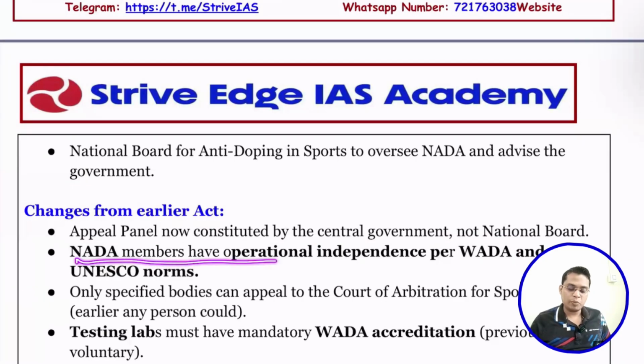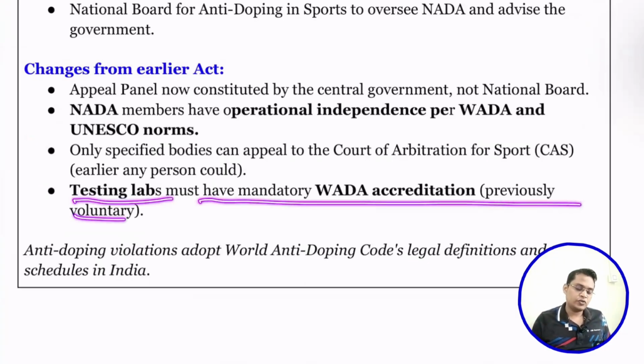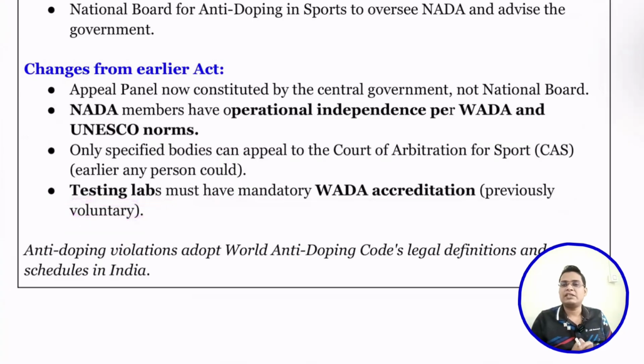NADA members have operational independence as per WADA. So now the national anti-doping agencies have operational independence. They are not dependent on the government, as per the World Anti-Doping Agency's norms. Only specified bodies can appeal to the Court of Arbitration for Sport, which means we can remove false appeals. Next, testing labs must have WADA accreditation, which means that to ensure the credibility of the testing lab, it should be accredited by the World Anti-Doping Agency.